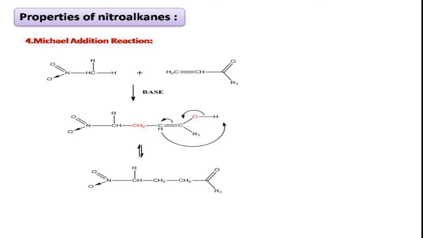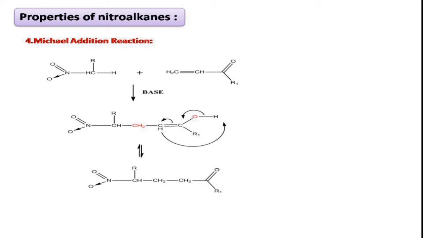If you give the numbering from the CH2 red color group to the red color oxygen atom, that is 1, 2, 3, 4. That is 1,4 addition, right? So this compound will be involved in the tautomerism to give the final product, right? Here in this, the reactant, that is active carbon containing compound, is called as Michael donor.